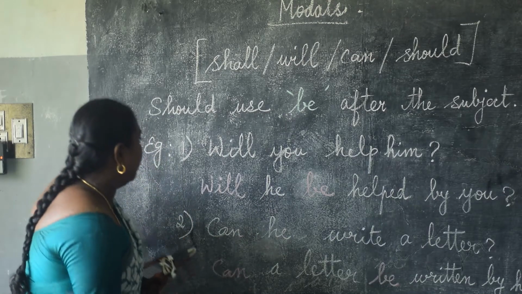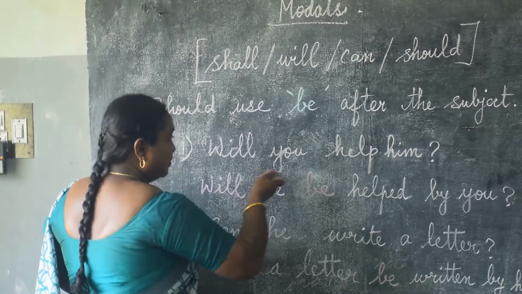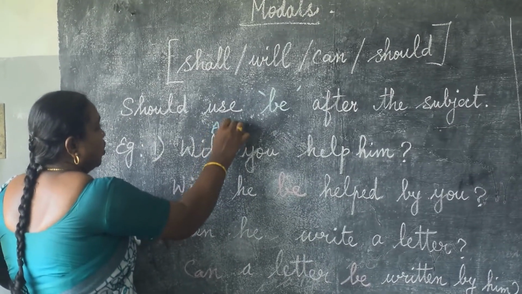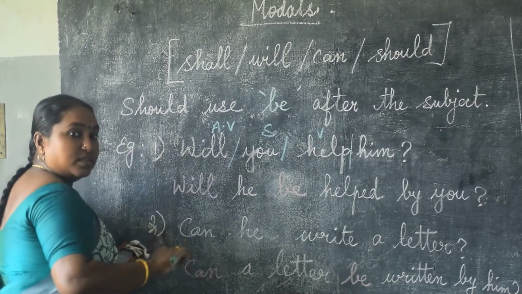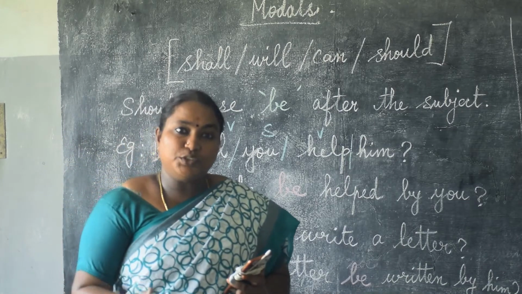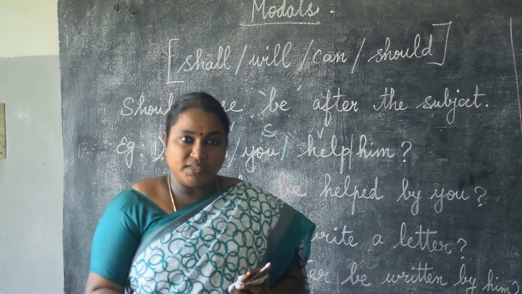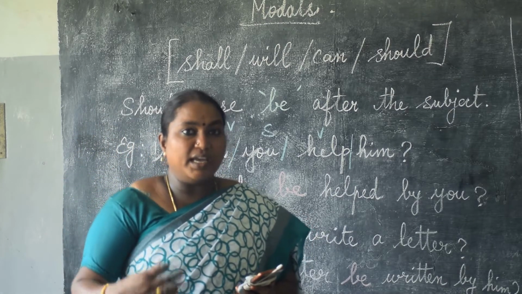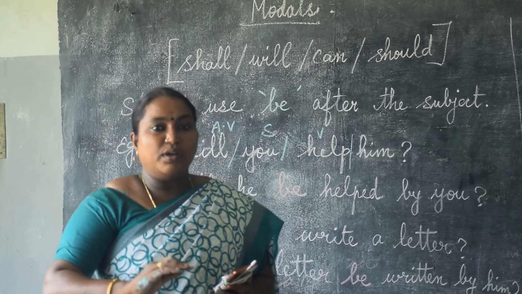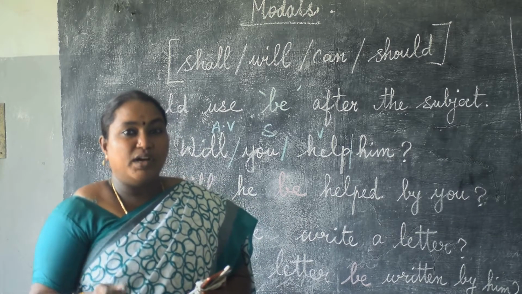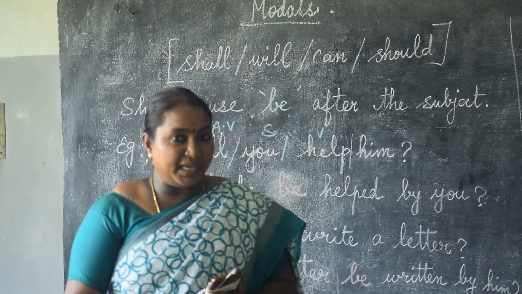See here, we shall say, will you help me? It is an auxiliary verb. You is the subject, help is the verb. Modals also follow the same rules: will, shall, should, may, might. After that, the main verb should be in the base form only. Have you understood? With modals also, you write I will go, not I will went or gone. After the modals, the verb should be in the base form only.